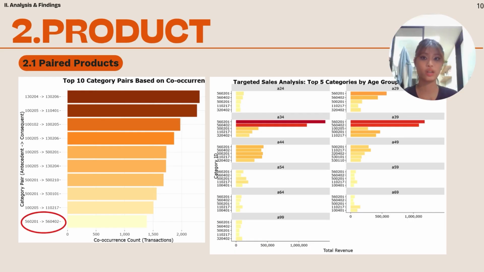And we continue with the products. We're using this co-occurrence analysis to discover immediate cross-selling opportunities, examining both category pairings and their performance across different age segments. And we'll talk about more at the next slide.